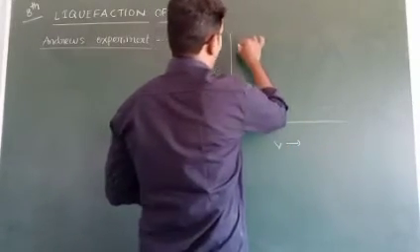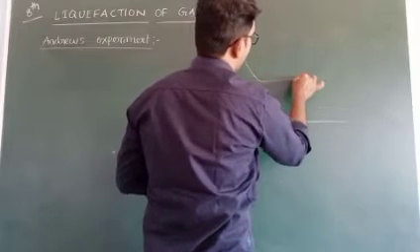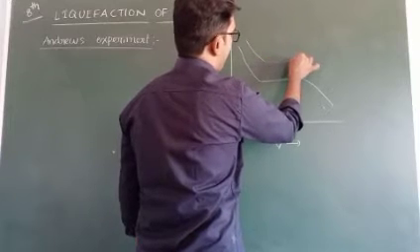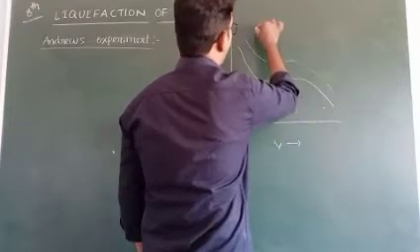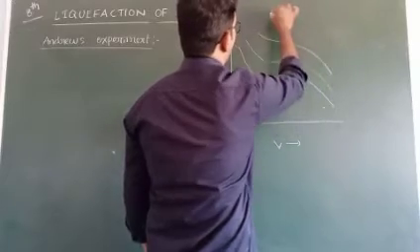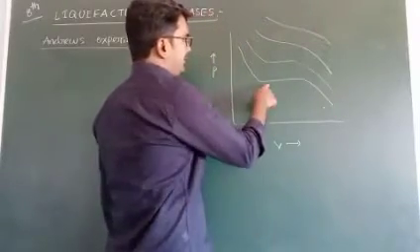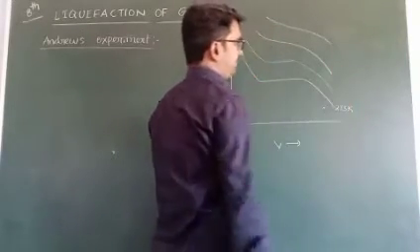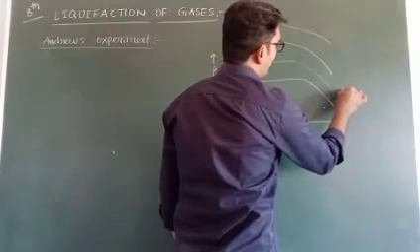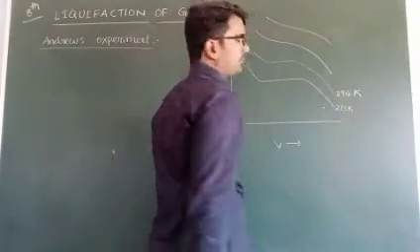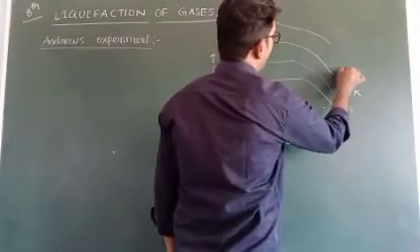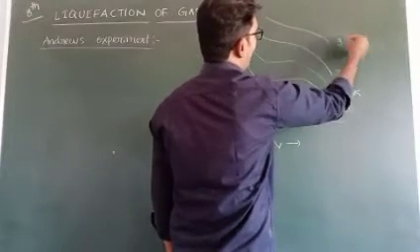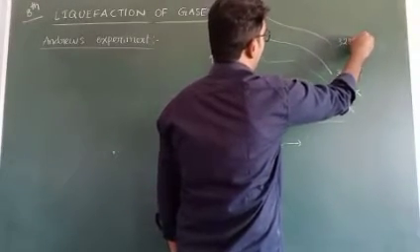He observed the first graph at 273 Kelvin, the next at 294 Kelvin, the next at 304 Kelvin, and the last above 304, that is 323 Kelvin.